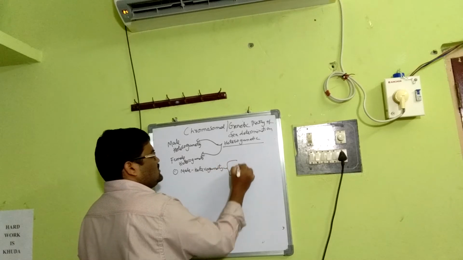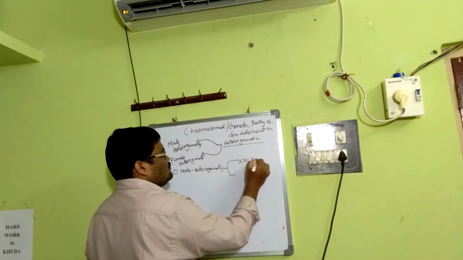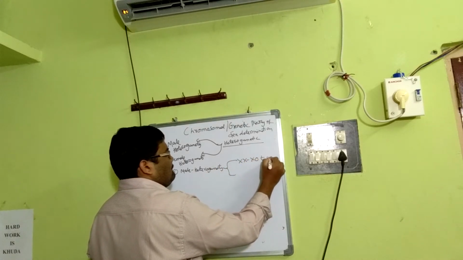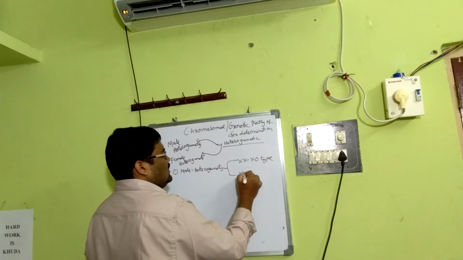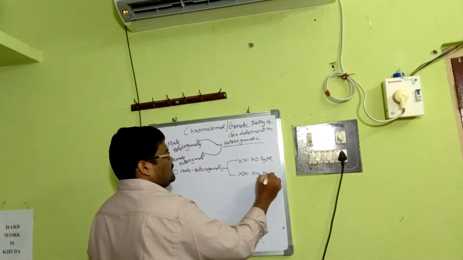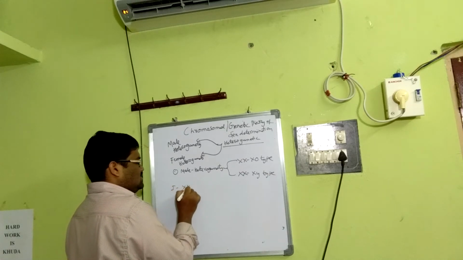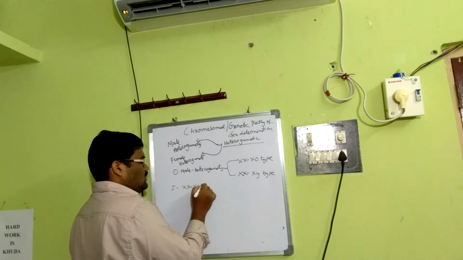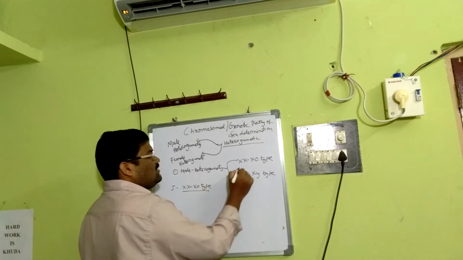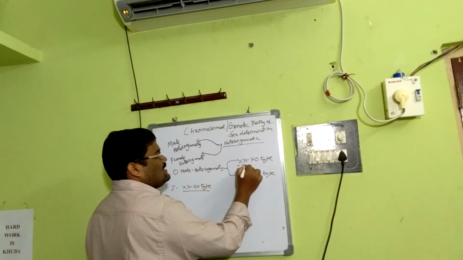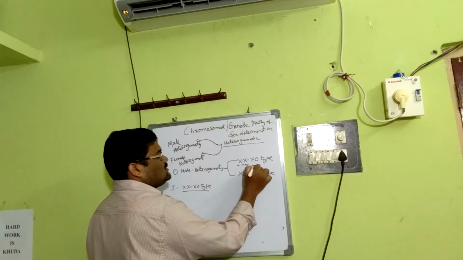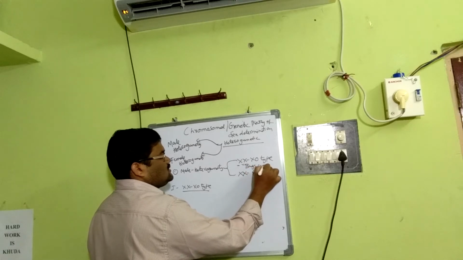Again, I have two kinds, XX-XO type and XX-XY type. First, XX-XO type. This kind of sex determination is seen in some insects like bugs and grasshoppers.